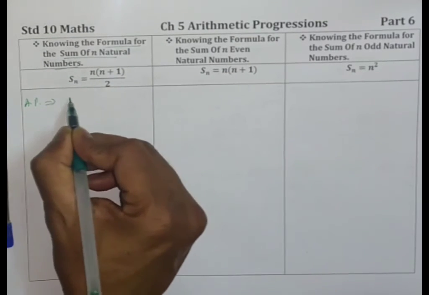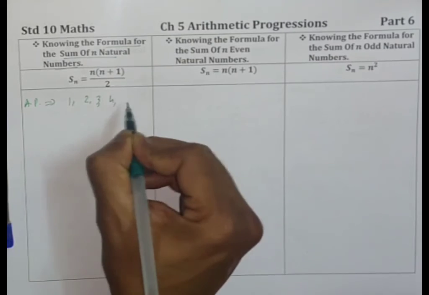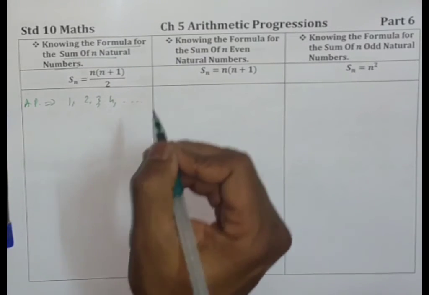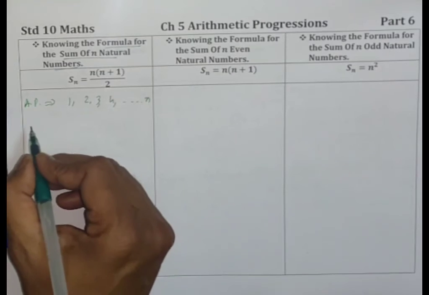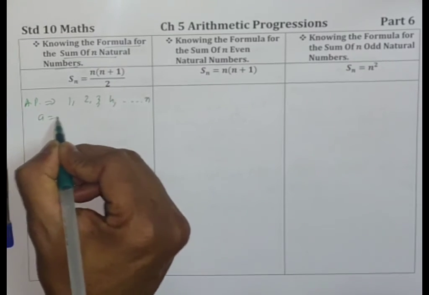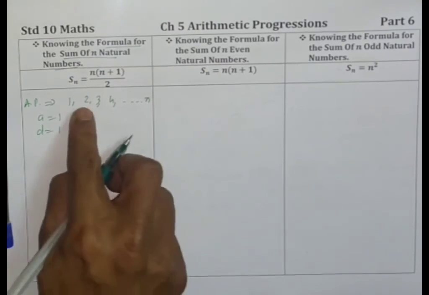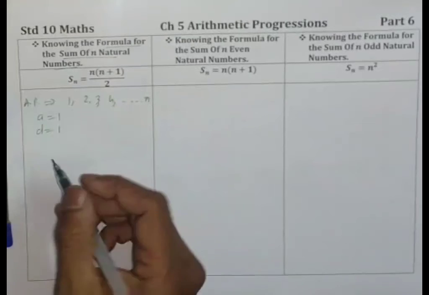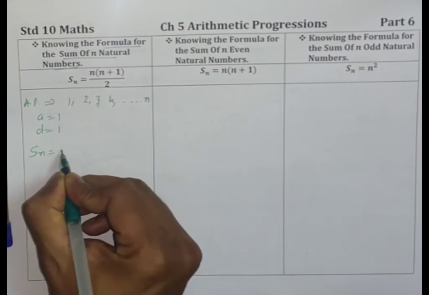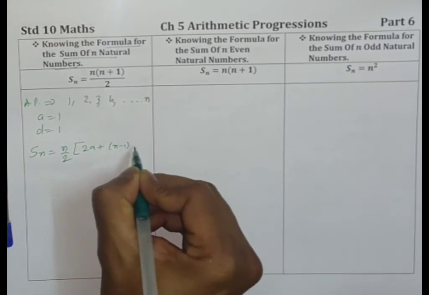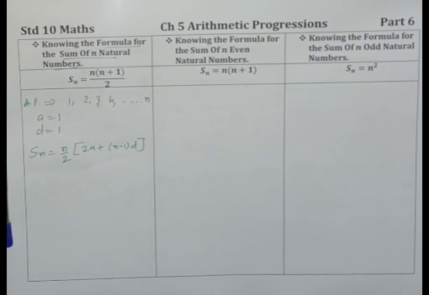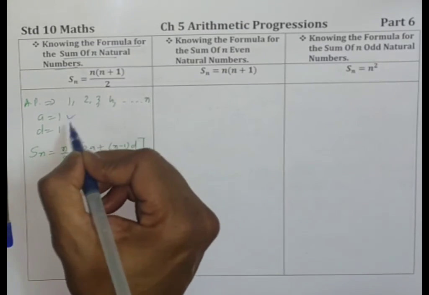So the AP is 1, 2, 3, 4 and so on, and this will be n. Here a is equal to 1 and d is equal to 1. Now Sn is equal to, what is the formula? n by 2 into 2a plus n minus 1 into d. So I am going to put the values of a and d which are available.